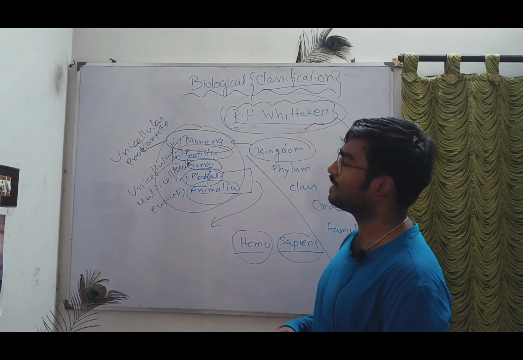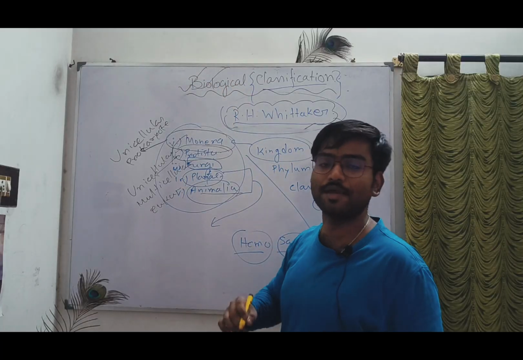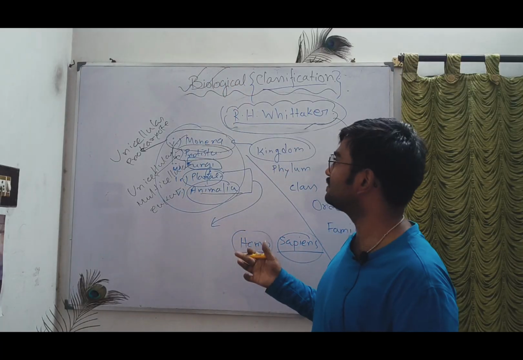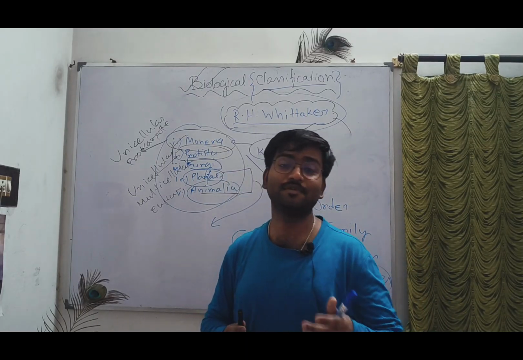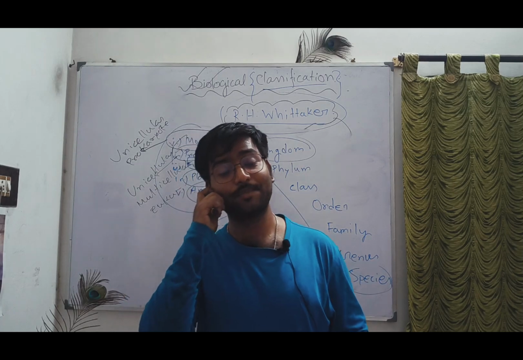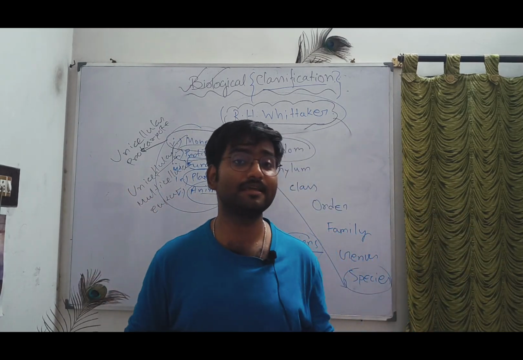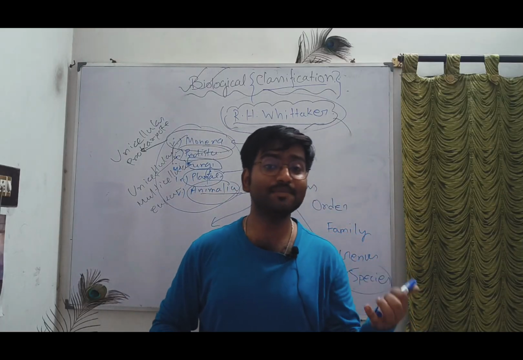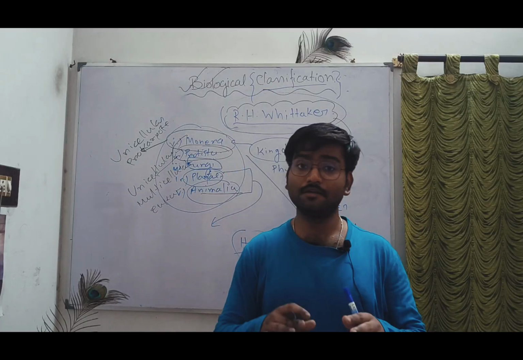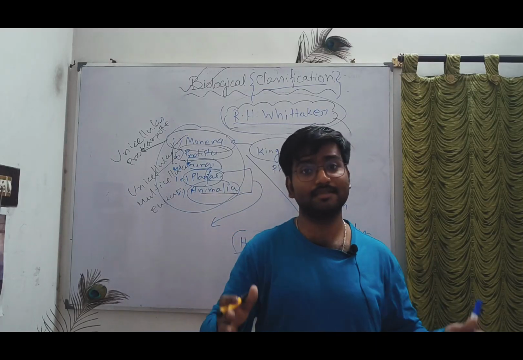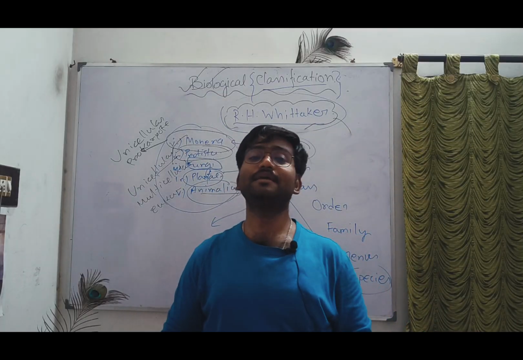So in today's video, what I have studied is the things by which we have classified organisms, on which basis, and the names of the scientists. First of all we discussed Aristotle. He divided the entire world into two parts: having blood cells and not having blood cells, Enaima and Anaima. Next came Linnaeus, who mentioned plants and animals, but other than plants and animals, there are other things that we cannot see, but we can feel their existence, like bacteria.